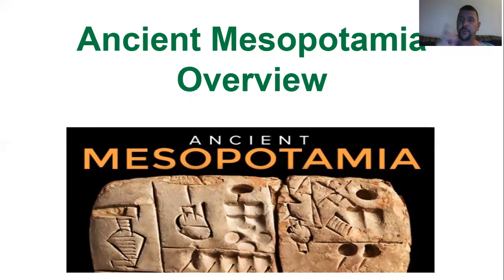Mesopotamia was the very first civilization. Before then, people didn't get together and have big communities. It became a place for them to gather for farming, and it was in between two rivers called the Tigris and the Euphrates River. So it was really the start of civilization as we know it now. Yes, it was thousands of years ago, but it was the very start of it.